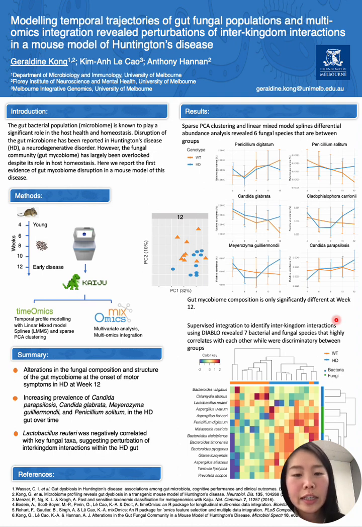And what's particularly interesting is the association of Lactobacillus reuteri with a number of fungal species, including Malassezia restricta, Glarea lozoyensis, and Yarrowia lipolytica.